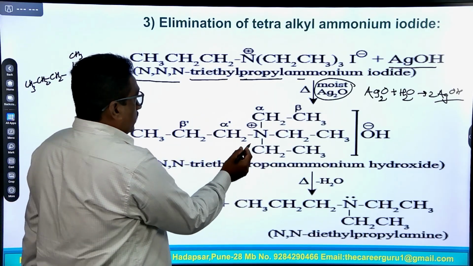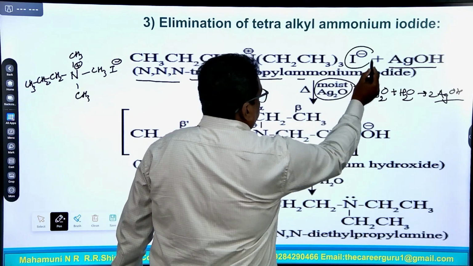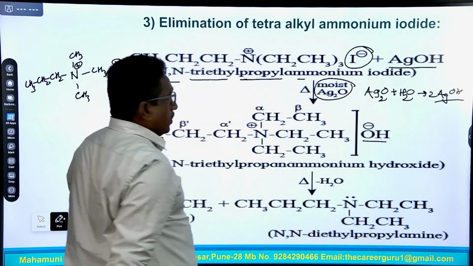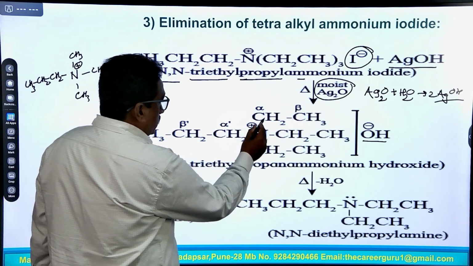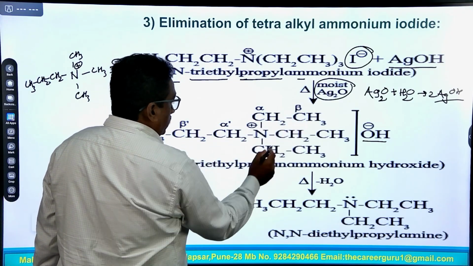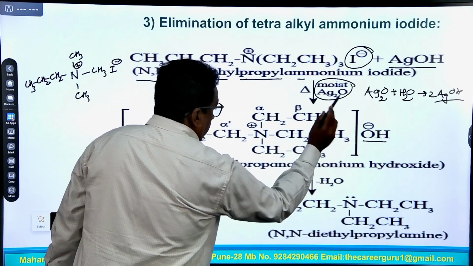In this reaction, the iodine atom is replaced by the hydroxide, O minus, to form CH3CH2CH2 N with three CH2CH3 groups and O minus.